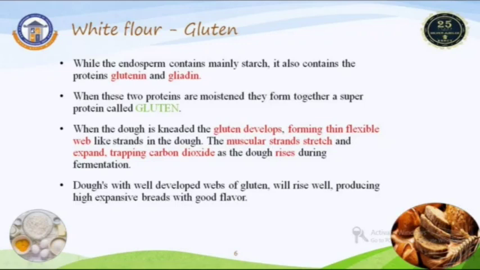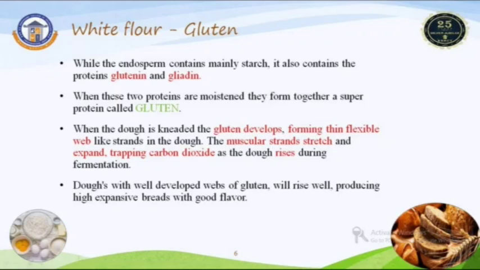These two protein mixtures, in moist conditions, form the super protein called gluten. When dough is kneaded, these protein mixtures develop the gluten, forming a thin, flexible mass or web-like structure in the dough. This structure traps the air.